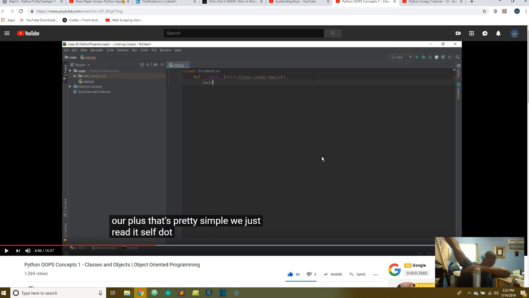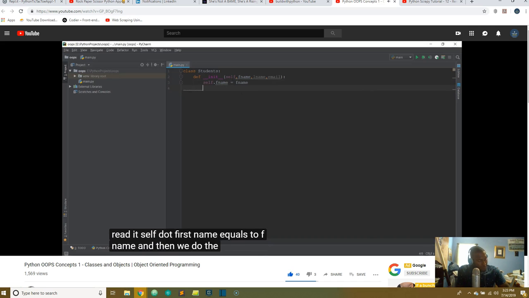Self.first name equals fname, and then we do the same thing with the last name and the email. Now obviously these are the variables that are inside students, and these are the variables that we are getting when we create an object, then these variables will be passed inside the class.